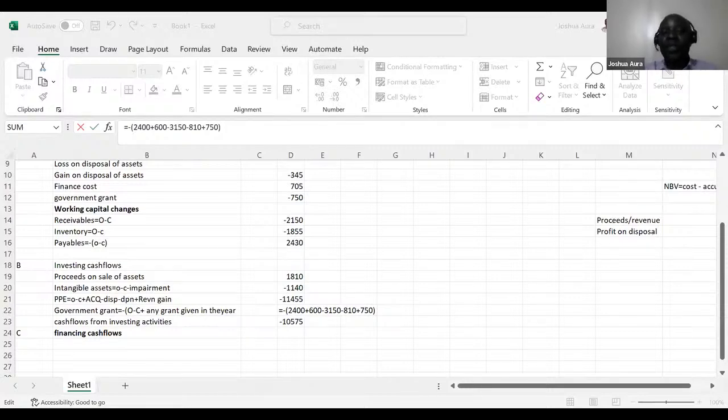We are wrong, ladies and gentlemen, because when the government gave us this 750, it should have reduced our liability. Quite tricky one, we are supposed to say there minus 750, not plus 750. Because the figures we have are the opening balances, they are liabilities. So when the government gives us money, we are supposed to deduct that 750.